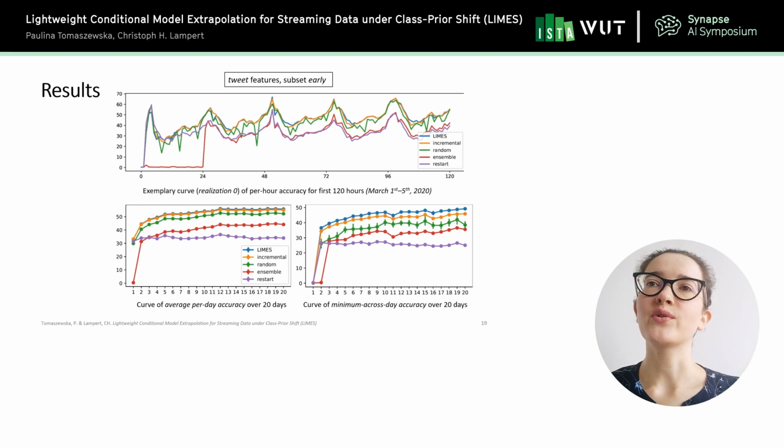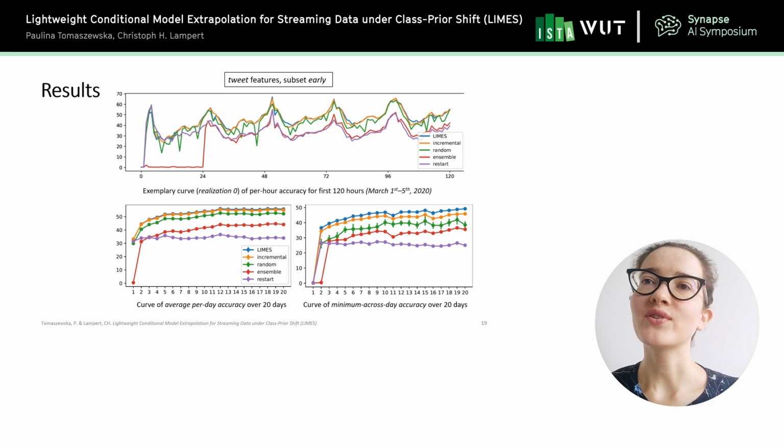And please focus now on the 2 curves, so on the blue and orange one. The blue corresponds to Lime's method, whereas orange one to the incremental. And we can see that the 2 lines are close to each other, but the biggest difference is where Lime's method outperforms incremental, so the blue one is above the orange one.